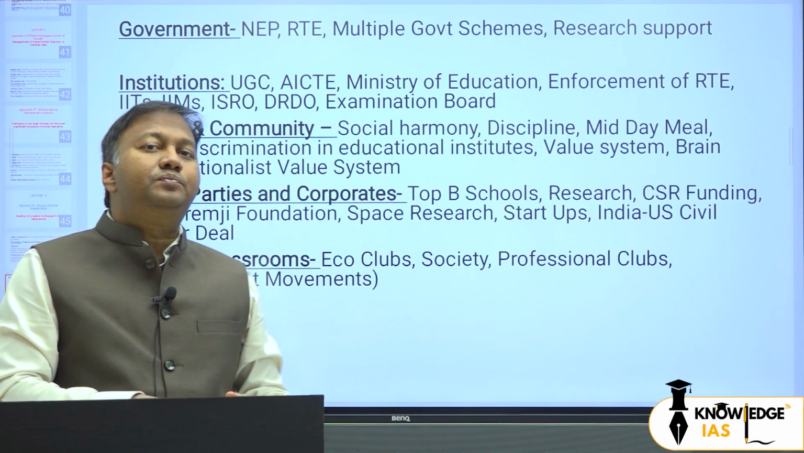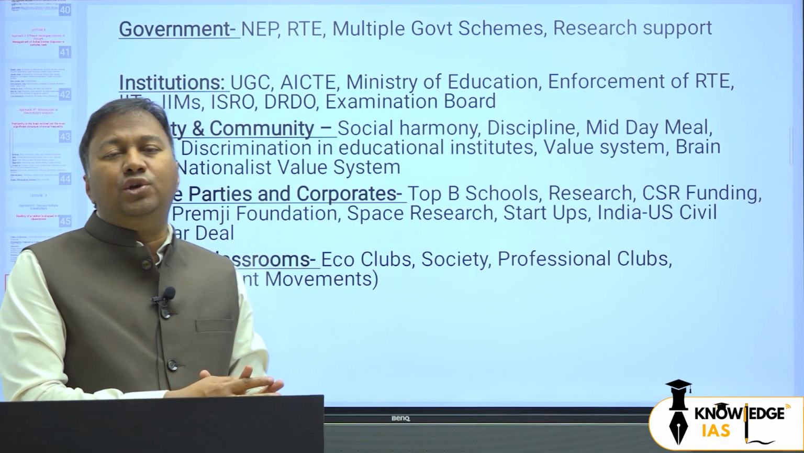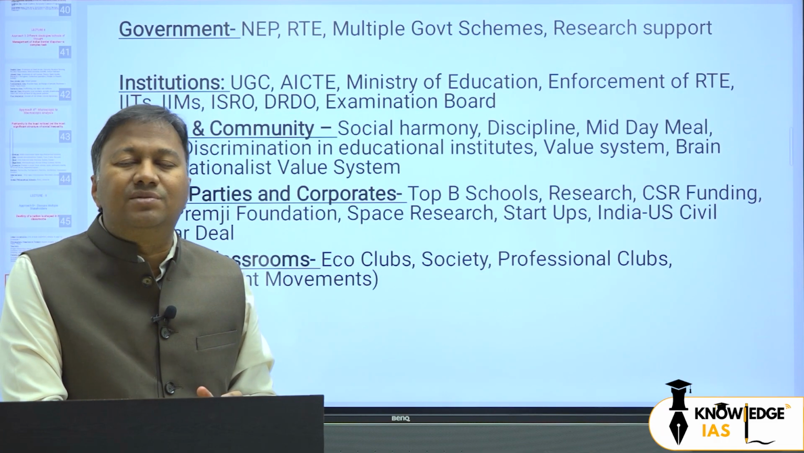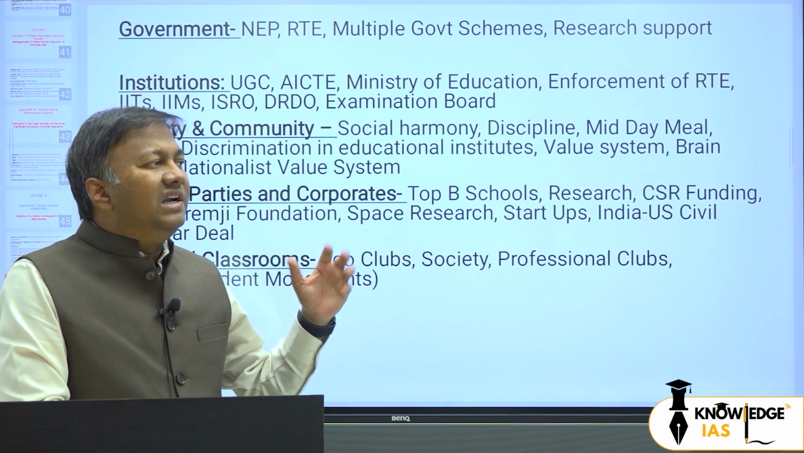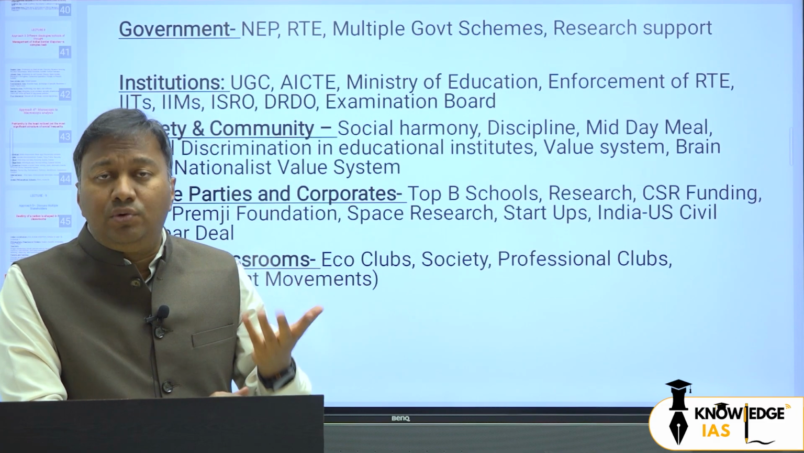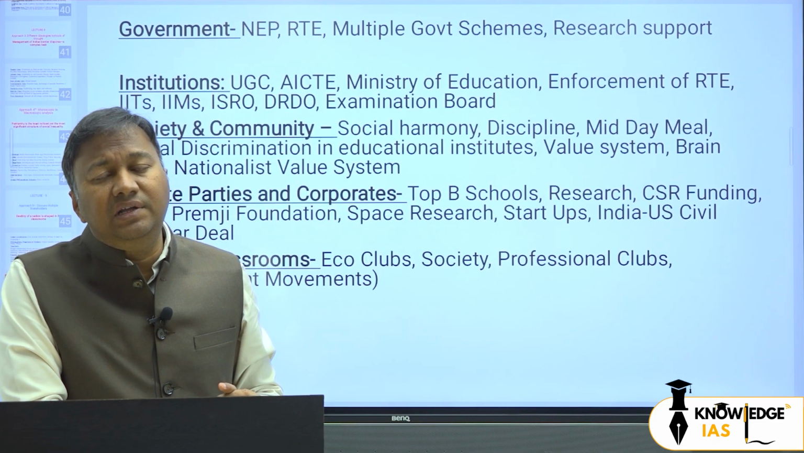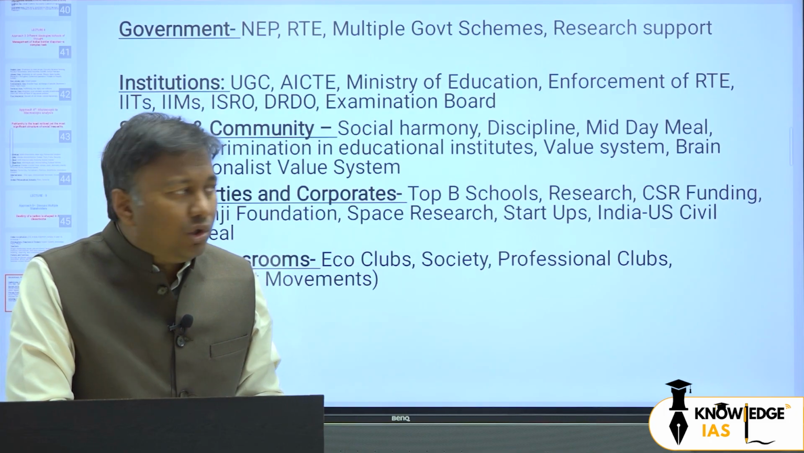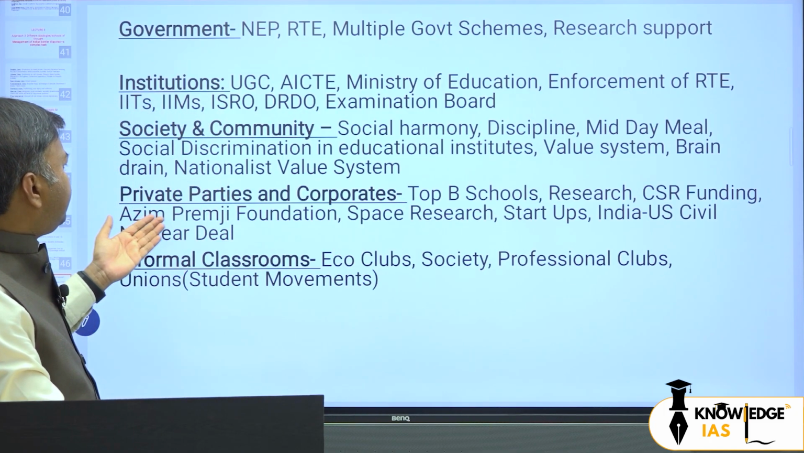If society promotes a kind of discrimination, if society promotes a bad value system, then that ultimately affects the education system also, or we can say the informal education system also, and that is ultimately a kind of threat to the destiny of a nation.